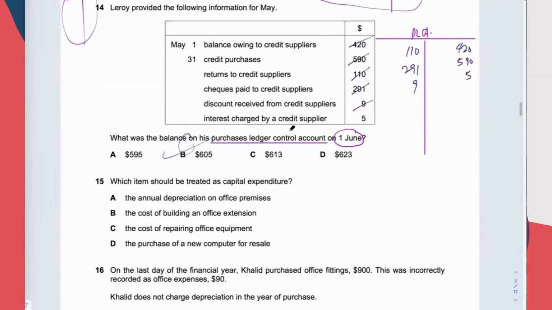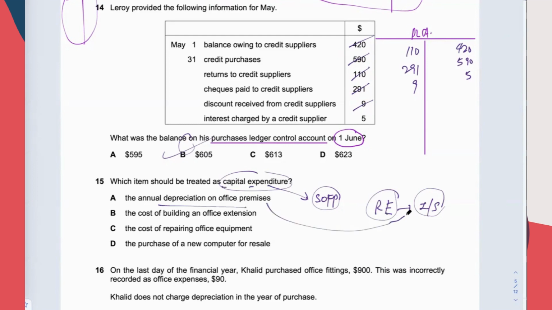15. Which one is a capital expenditure? Capital expenditure is in the SOFP. It is a spending that results in an item appearing in the SOFP, not in the income statement. Revenue expenditure is a spending that results in an item appearing in the income statement. That's the difference between RE and CE. RE means revenue expenditure.